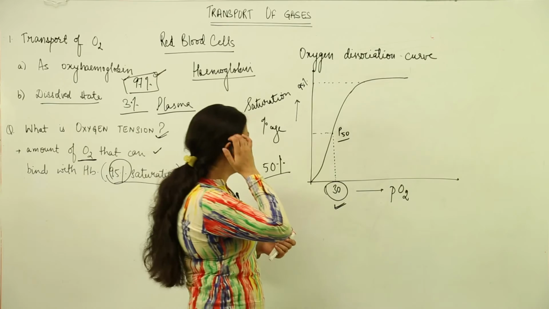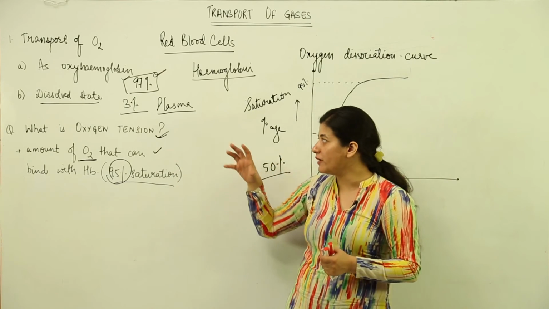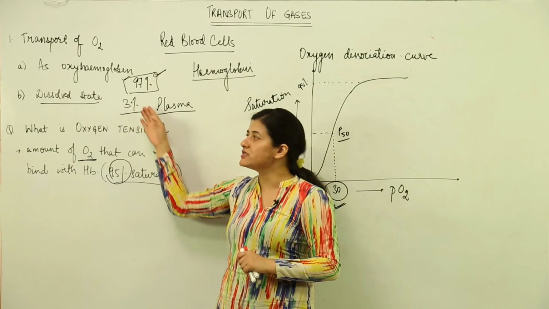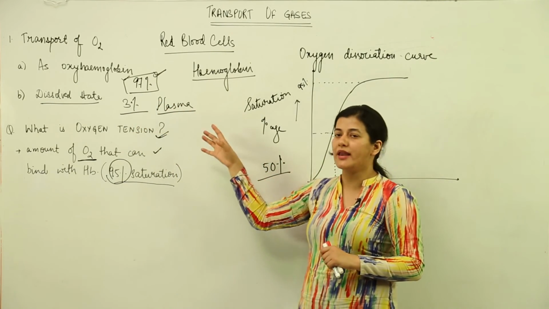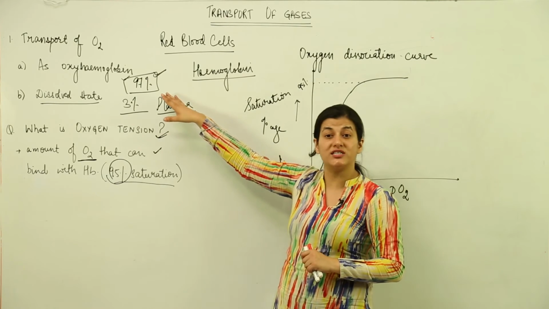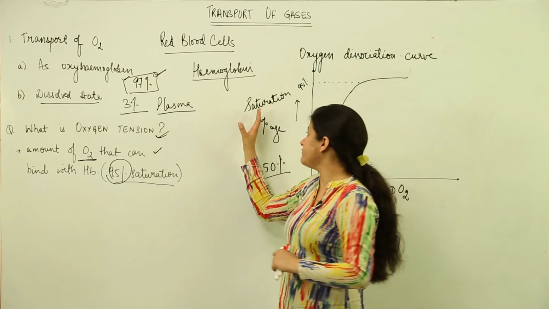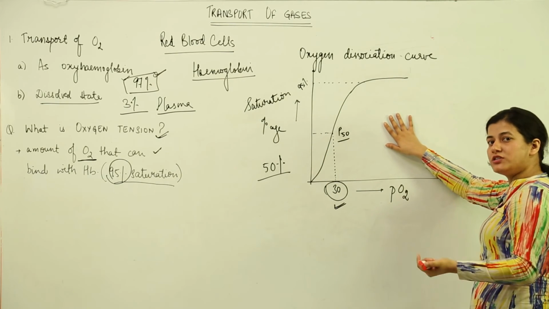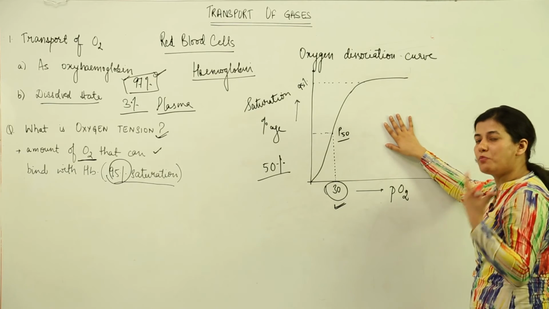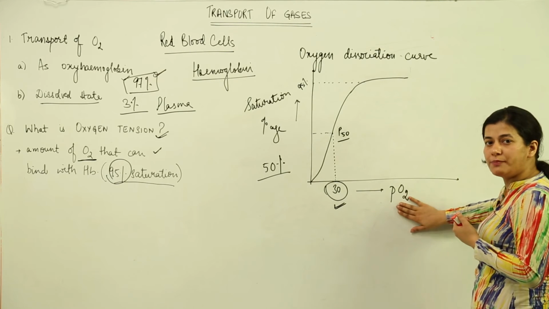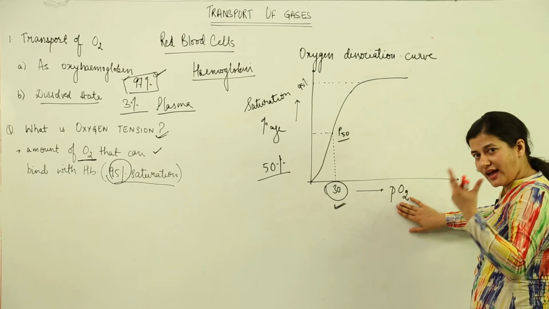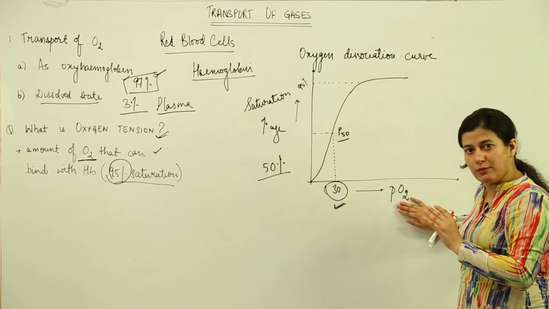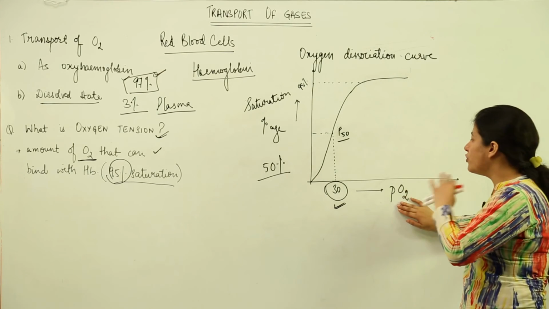So this represents the oxygen dissociation curve, which is a representation of how the binding of hemoglobin with oxygen takes place. You might be thinking why I am not paying much attention to the dissolved state as much as to the hemoglobin, because 3% hardly matters when the other one does as much as 97% of the transport. And you have to remember that this 97% component, the hemoglobin, depends on certain factors, the most important being the partial pressure of oxygen in the gases. That partial pressure is responsible for the binding of oxygen with hemoglobin. The more the partial pressure, the more the binding.